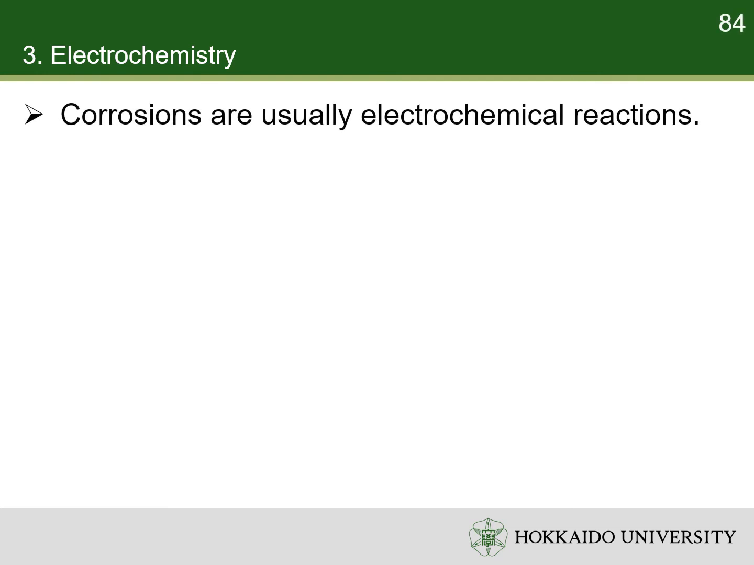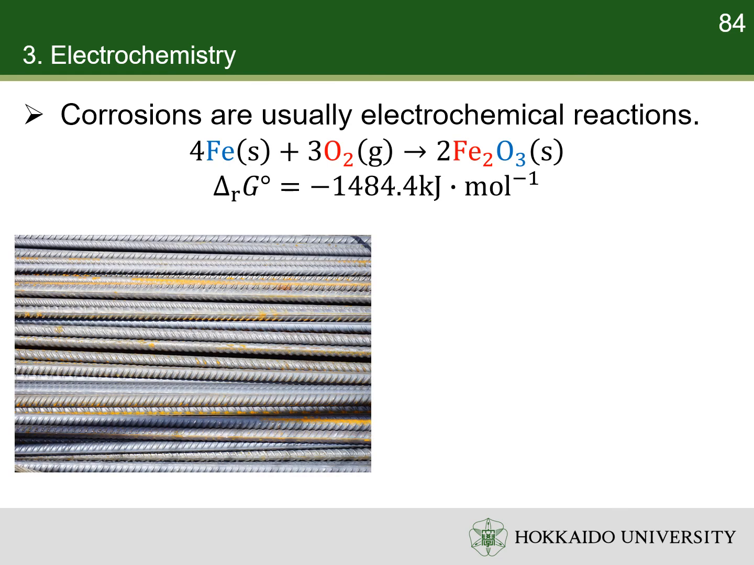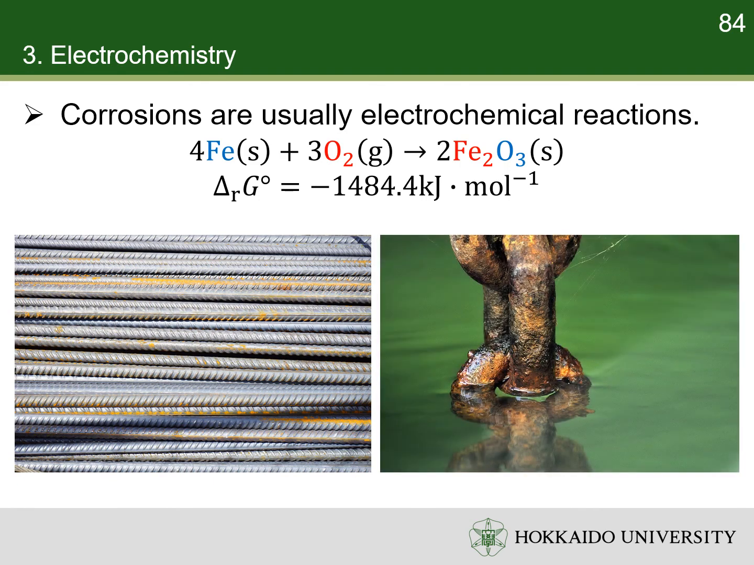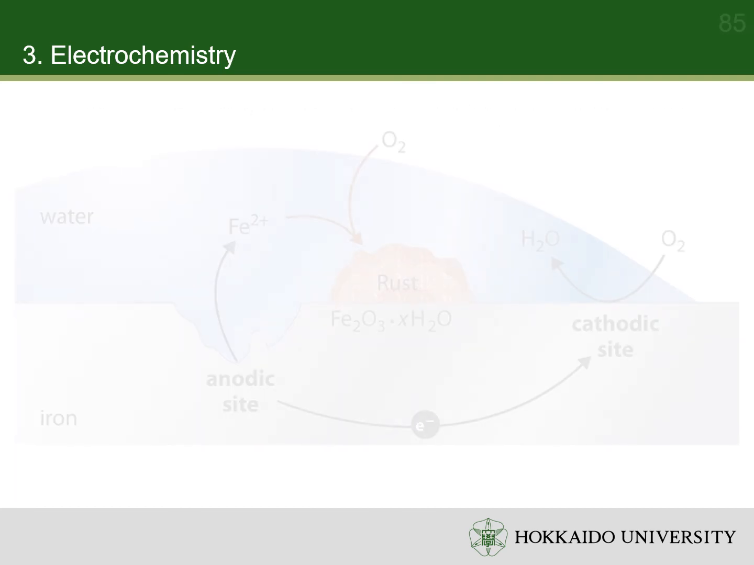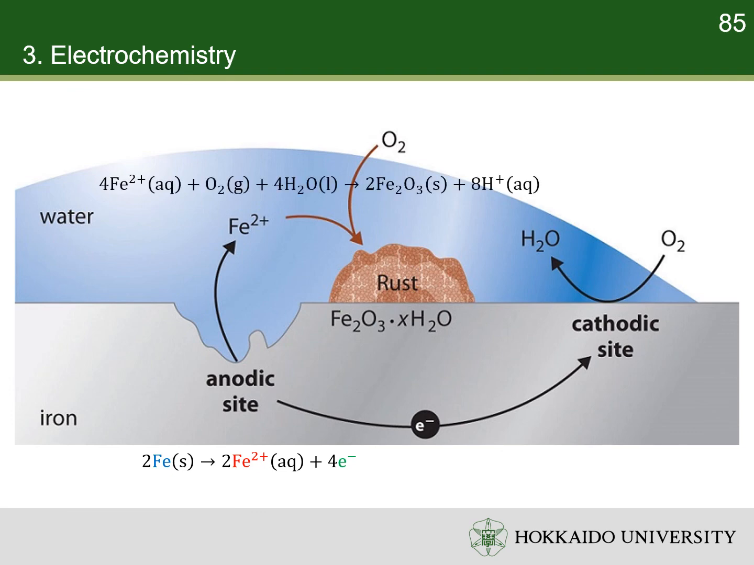Most metal corrosions are electrochemical processes. For example, iron reacts with oxygen spontaneously. However, in dry air, this process is very slow. When an iron surface is covered by water, it rusts much faster. In water, iron has anodic sites and cathodic sites. At the anodic site, iron is oxidized to ferrous iron. The ferrous ion is further oxidized by oxygen to form hydrous ferric oxide, which is rust. Meanwhile, the electrons drift inside the iron to the cathodic site, where oxygen is reduced to water.